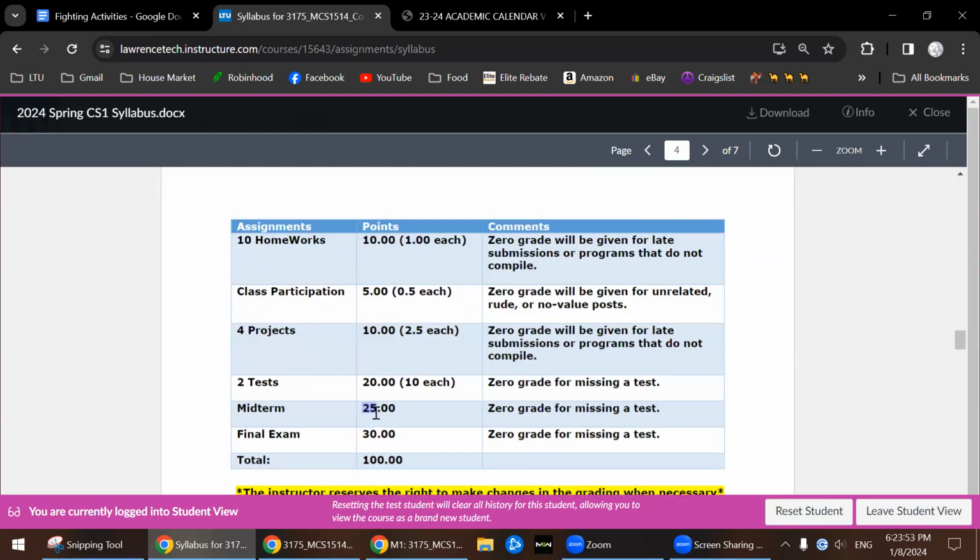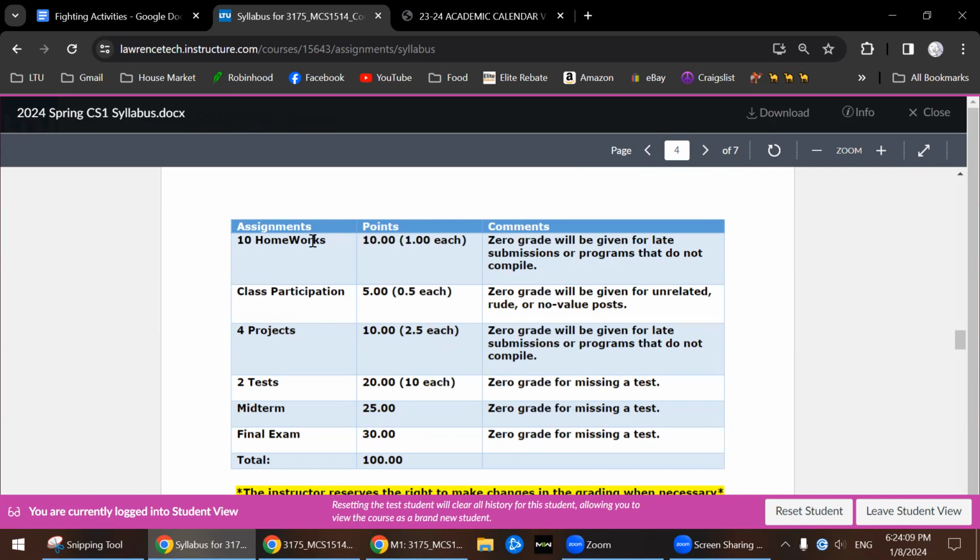Also there is a big weight on the midterm. And you have 2 tests, test 1 and test 2, which are 10 each. You have 4 projects, which are 2.5 each. You have a class participation, which is the discussion, since this is online.